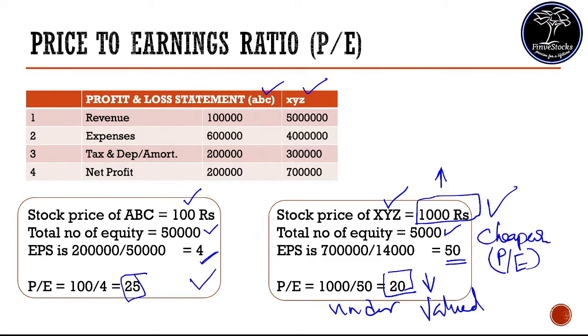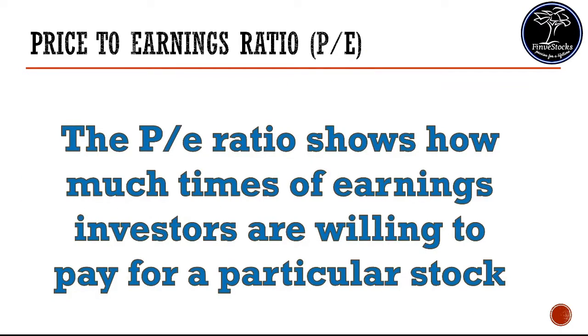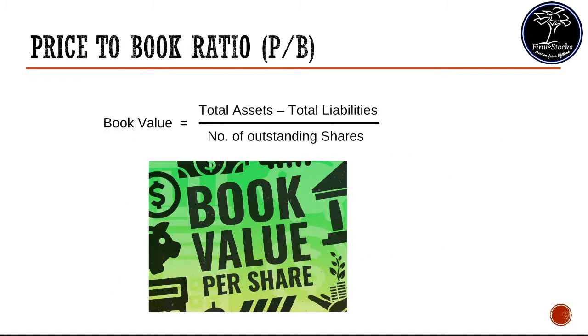As a summary, the PE ratio can be applied for all types of companies for a quick evaluation or a dipstick check. Don't give over importance to this ratio, as this can mislead your overall analysis. From a layman's point of view, the PE ratio shows how many times of earnings investors are willing to pay for a particular stock. The next ratio is the PB ratio, price to book value ratio.